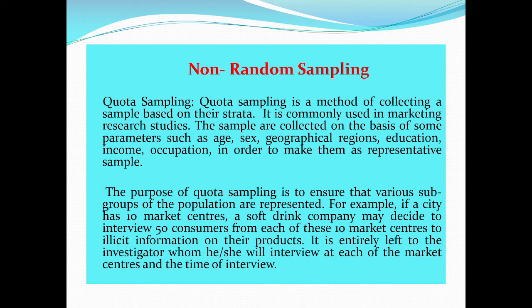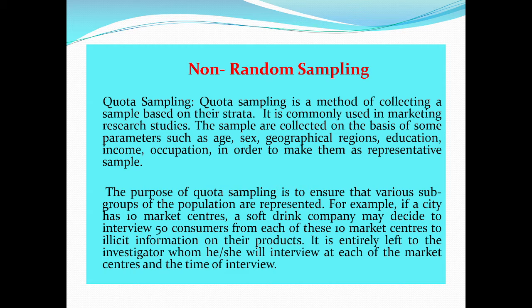So, quota sampling is a method of collecting a sample based on their strata. It is commonly used in marketing research studies. The samples are collected on the basis of some parameters such as age, sex, geographical region, education, income, occupation in order to make them a representative sample. So, quota sampling means to take a sample that's in proportion to some characteristics or trait of a population.